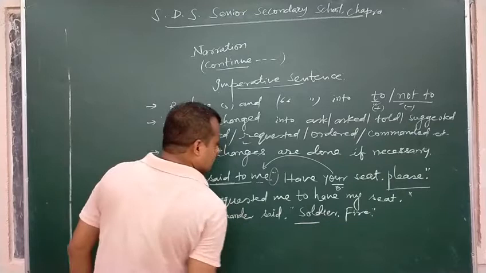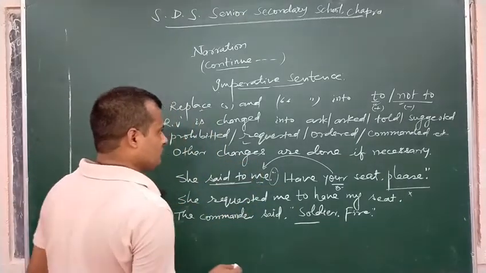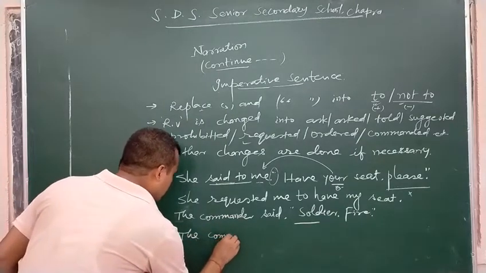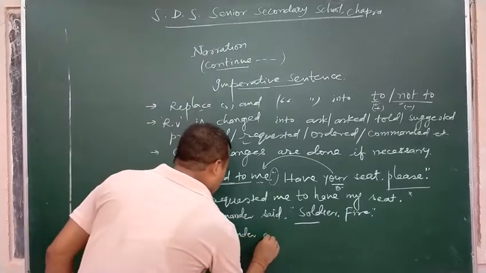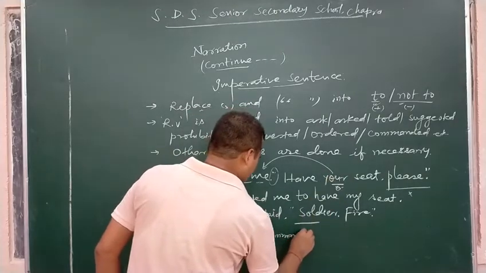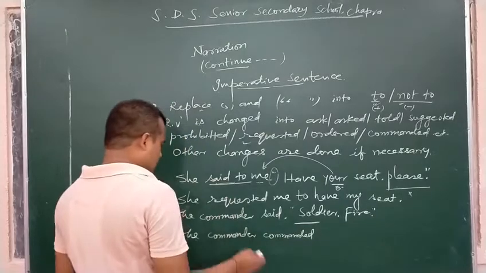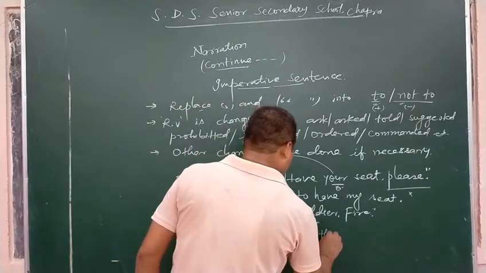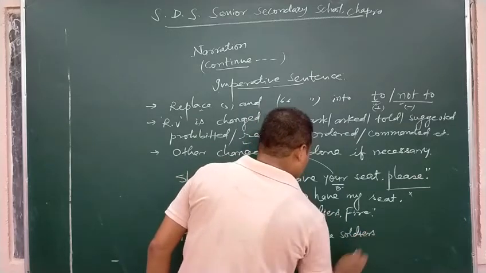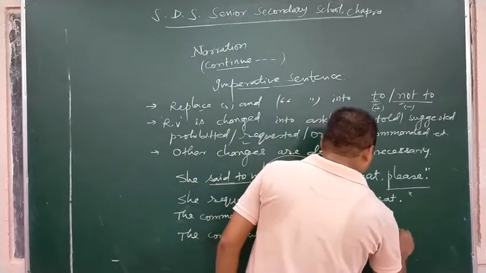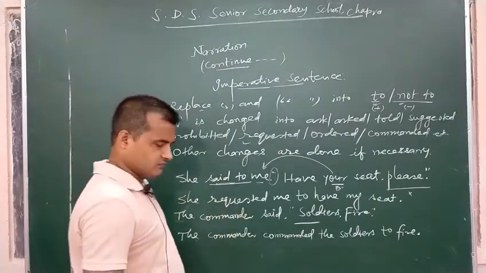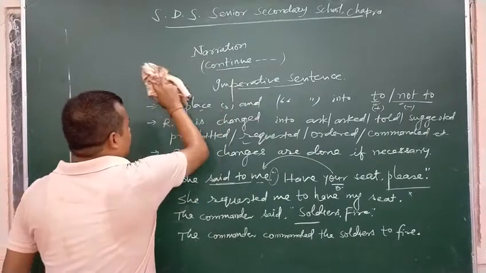Such sentences are just instruction, command. So we can change the reporting verb to commanded. To whom did he command? The commander commanded the soldiers to fire.